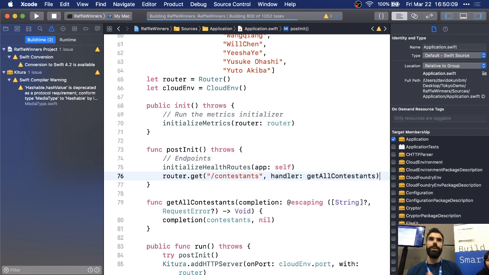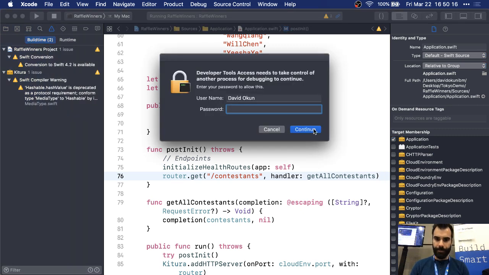All right. If we've done this right, we should have a server that's going to spit out JSON of all of our different contestants. So we'll be able to test this right away. I, for some reason, have to enter my password.